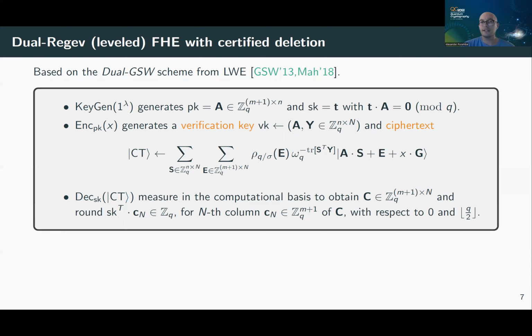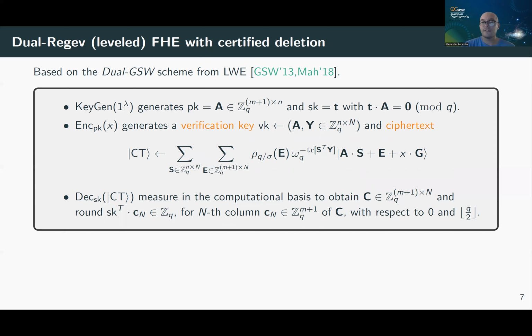And here, everything is exactly as before, except now we use matrices rather than vectors. And in order to encrypt, say, a bit X, we shift by X times G, where G is something called a gadget matrix that has something to do with bit decomposition. Okay, but everything else is the same. And decryption is also exactly as in the classical Dual-Regev scheme.